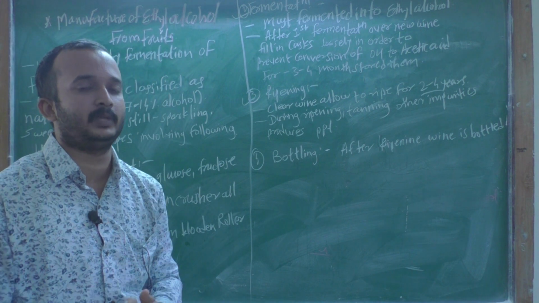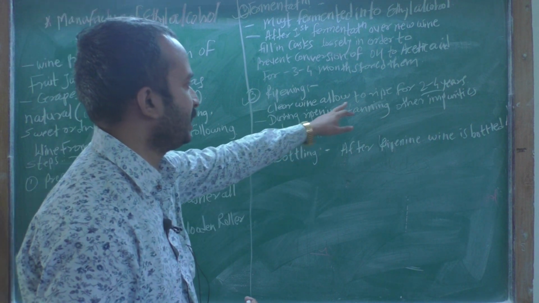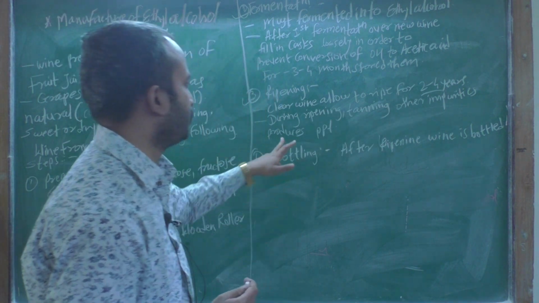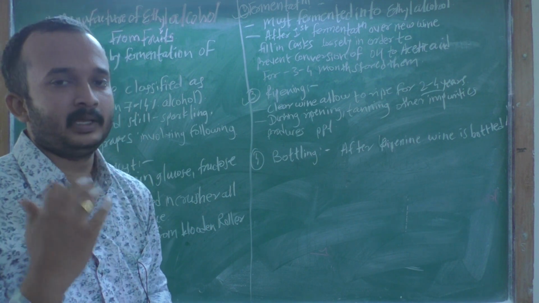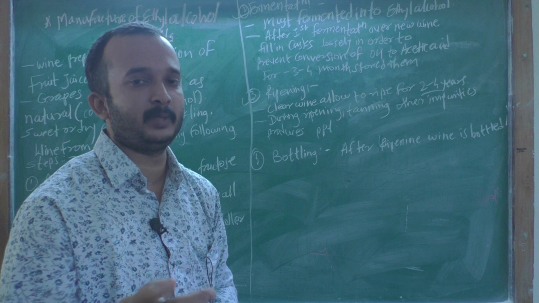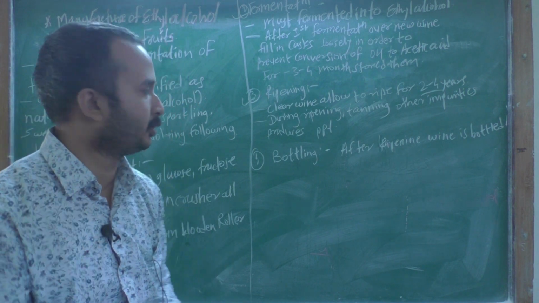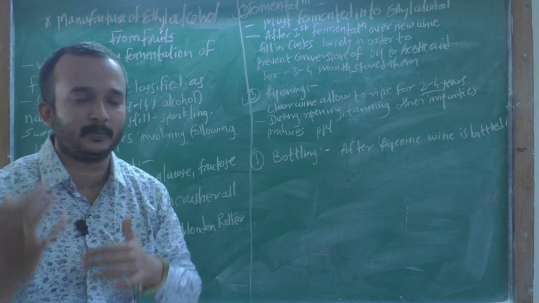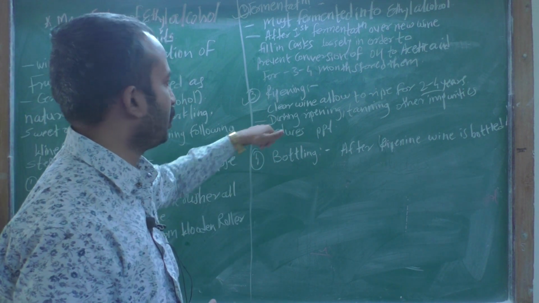You have to ripen the clear wine for 2 to 4 years. During this ripening, the tannin and other impurities produce a precipitate. Tannin comes from the outer skin of the grapes. So this is all about ripening.